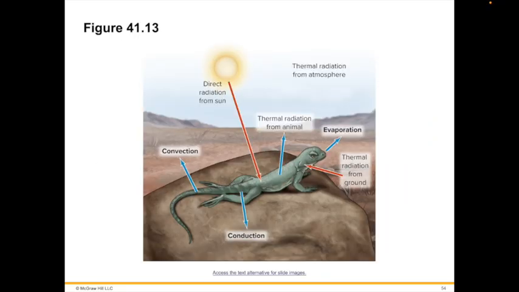Well, your textbook ends this on page 921 in chapter 41. It's called a fever. Pyrogens are what causes a fever. And please do review that.